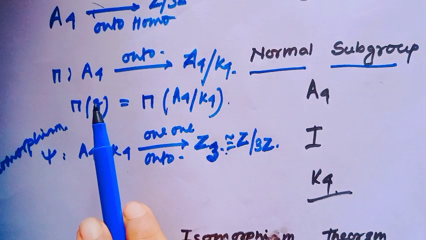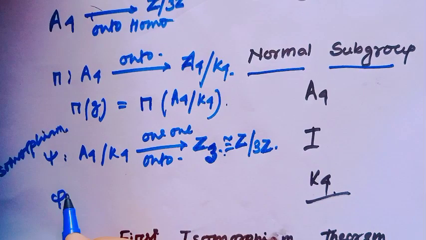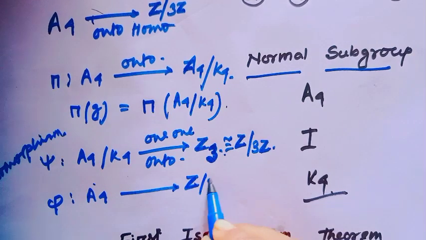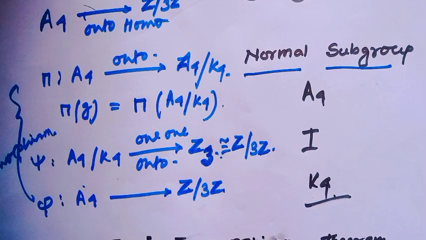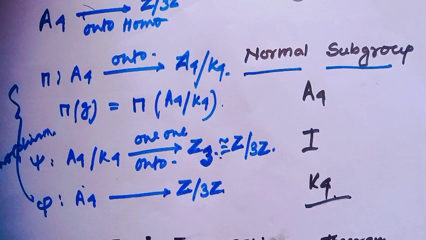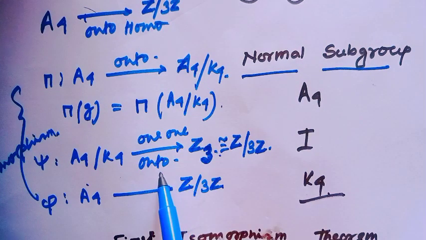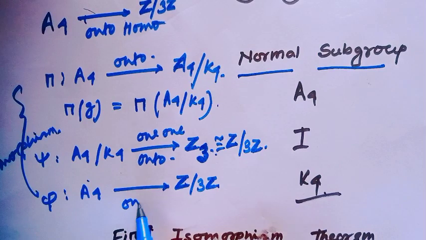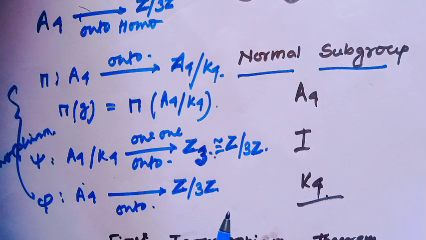Now consider the composition of these functions. That means phi from A4 to Z modulo 3Z is the composition of these two functions. And notice, since this function is onto and this function is also onto, their composition would obviously be onto. Therefore, our given function from A4 to Z modulo 3Z is onto.